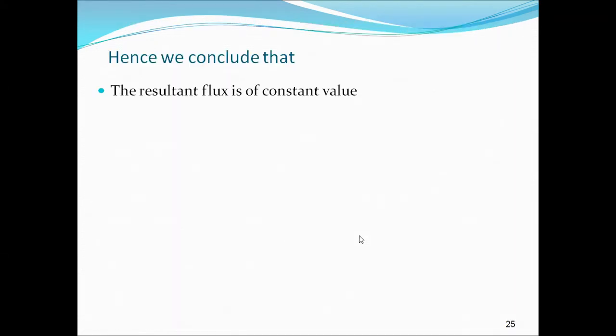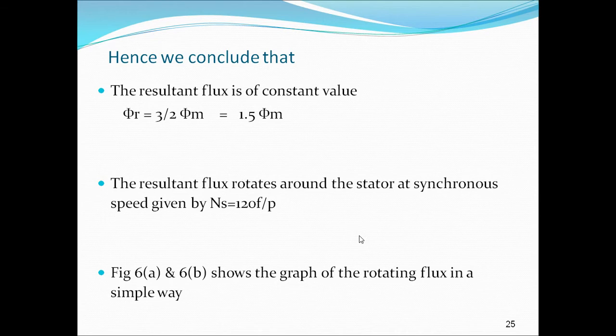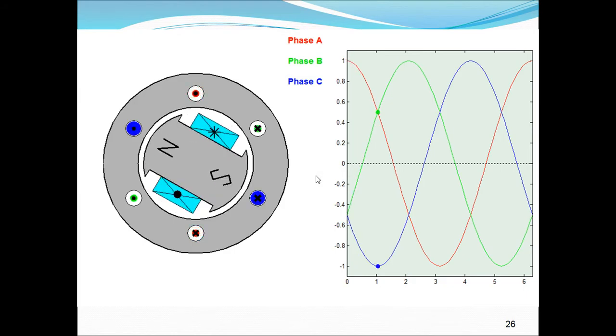Hence, we give the conclusion that the resultant flux is a constant value. What is that value? 1.5 times the maximum flux, φR, at any instant. If you take 45 degrees, 90 degrees, 110 degrees, 120, 150, or any angle like 200, the resultant flux is the same, 1.5 times φm, and it is rotating. The resultant flux is rotating, but it is rotating at the synchronous speed. What is the synchronous speed? 120f by P.